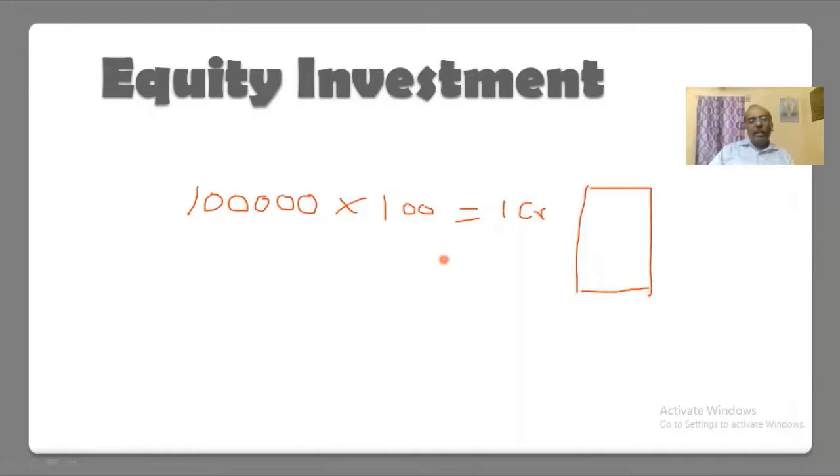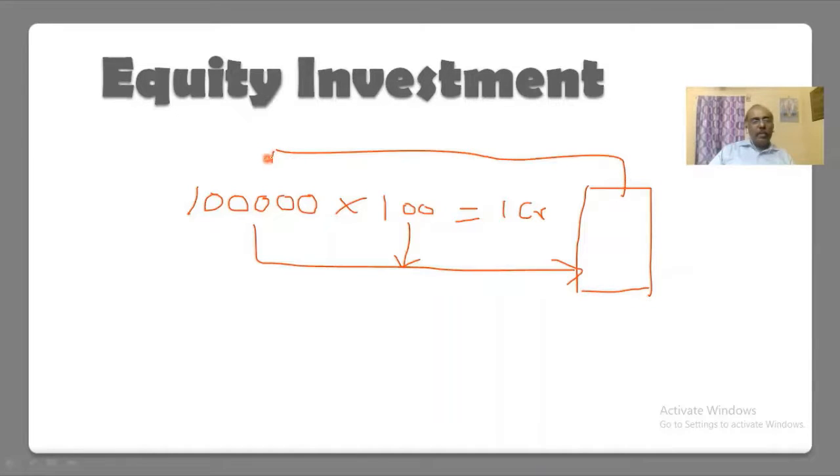So for this factory, the capital is 1 crore rupees, and all these 1 lakh people are shareholders, and each one has ownership up to 100 rupees. So this is the equity share value, and this is the total money with which the company has started. Now, after 1 year, if the company makes any profit, then the entire profit will be shared with these 1 lakh shareholders. And if any loss happens, then also the loss will be shared with the 1 lakh shareholders. That is the idea behind equity investment.